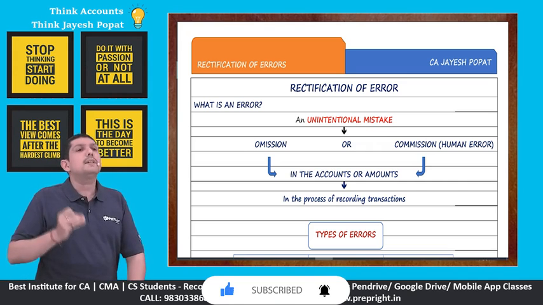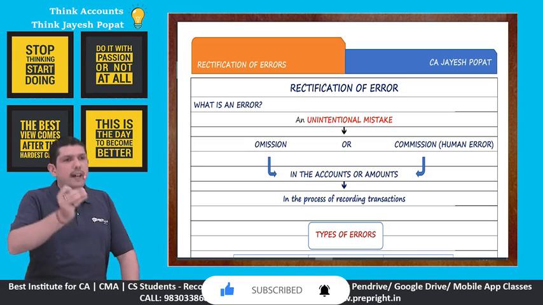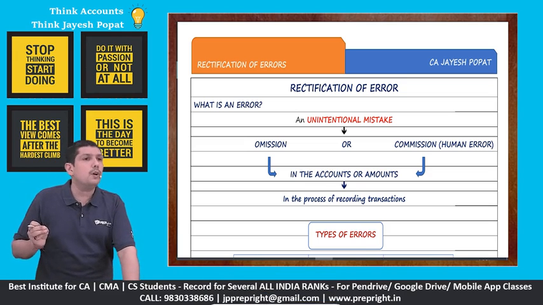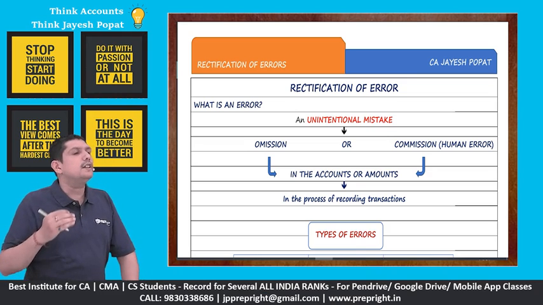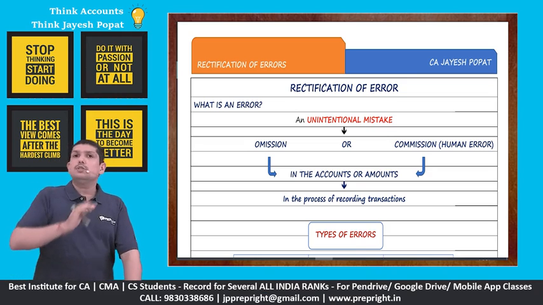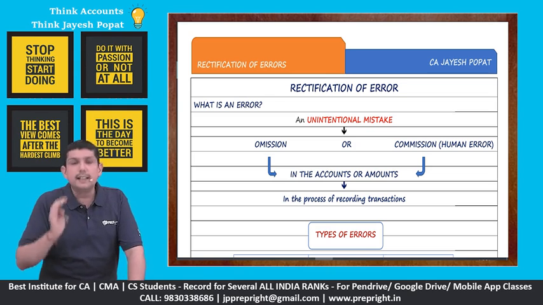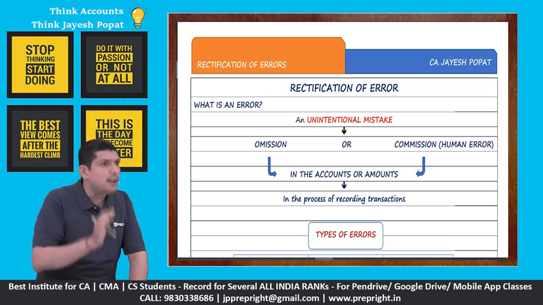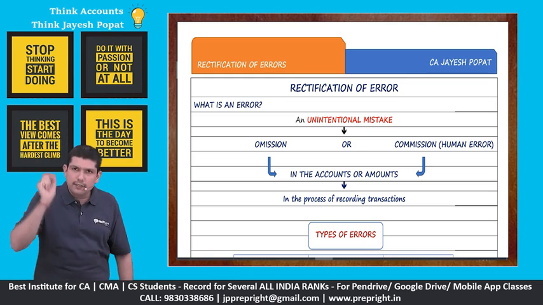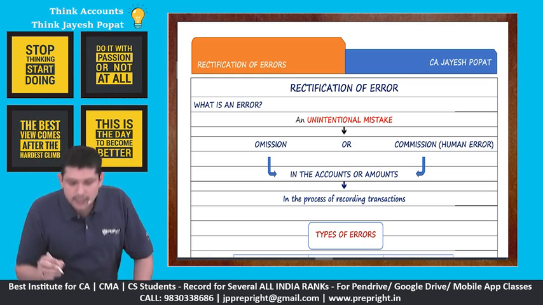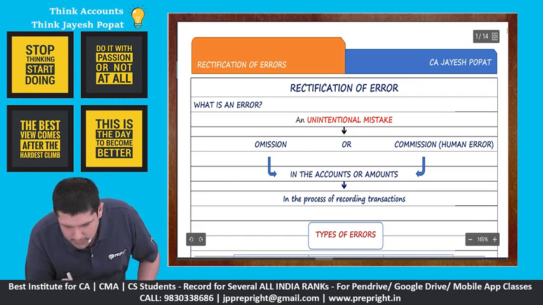If you have been making a mistake intentionally, let's say you had a fight with your supervisor or your boss, and then as a revenge you started posting incorrect entries or inappropriate entries in the books of accounts, those will not be treated as an error. Those will be treated as fraud because you are making an intentional mistake. So whenever we are looking at the definition of error, please remember that an error is an unintentional mistake.